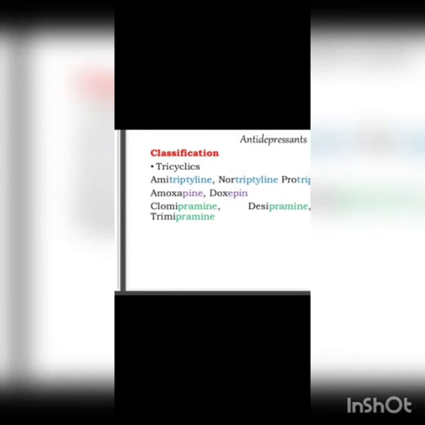In tricyclics, we have certain examples, so choose your favorite, which you can easily remember. Amitriptyline, nortriptyline, protriptyline, amoxapine, doxepin, clomipramine, desipramine, imipramine, trimipramine.